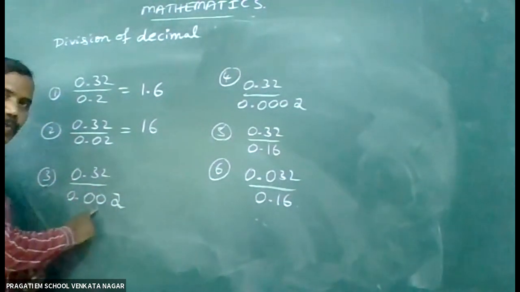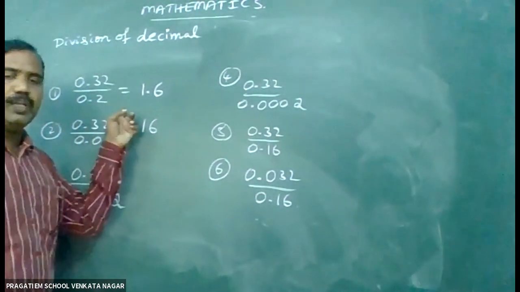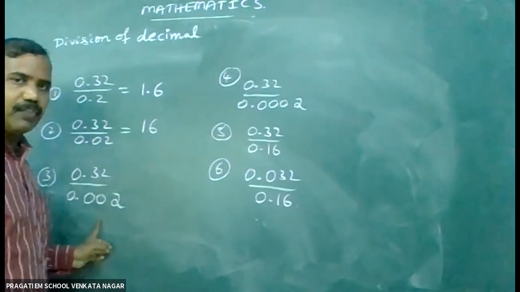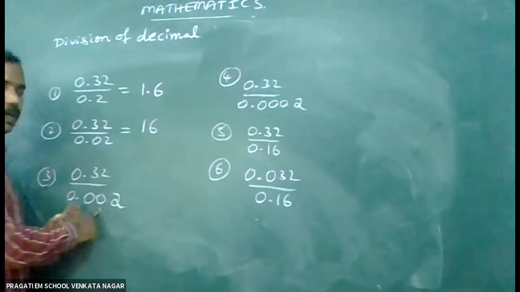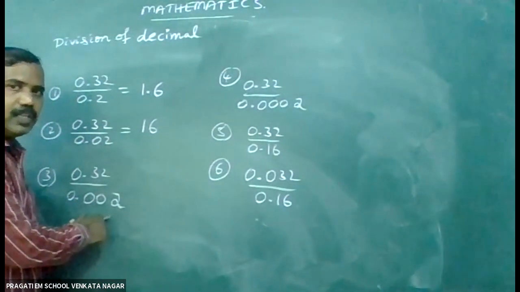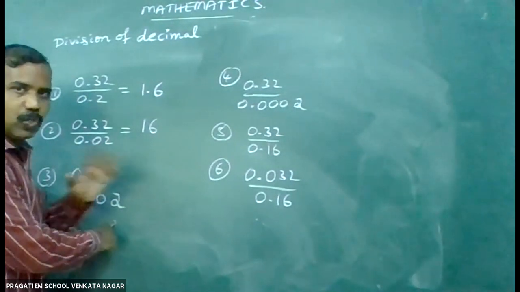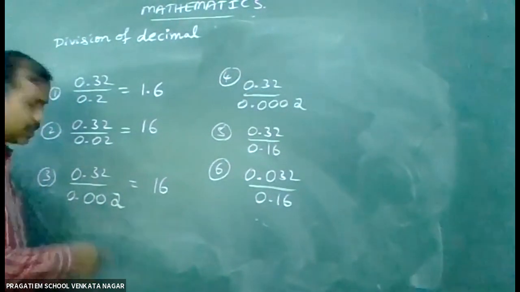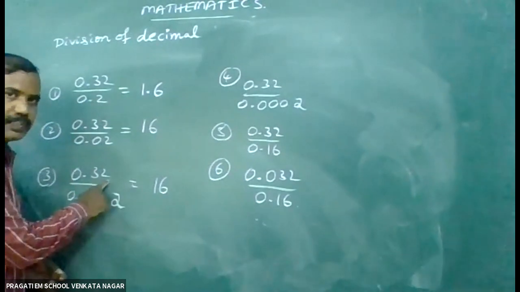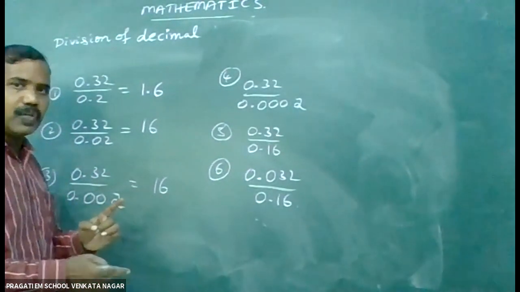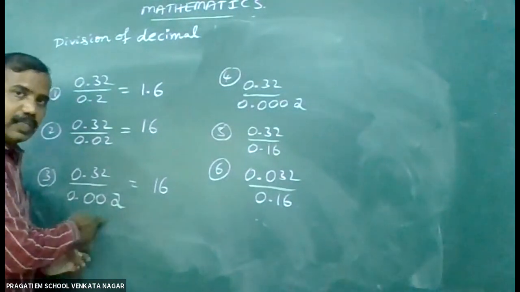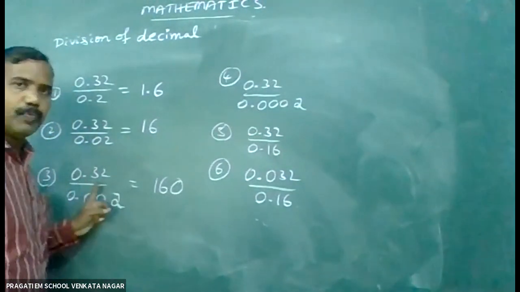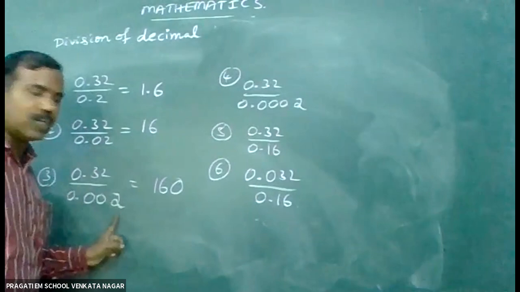0.32 by 0.002. In the first example, I have written that the number of places are more in the numerator, but here the number of places are more in the denominator. If the denominator contains more places, then you have to balance the numerator by zeros. See here, 32 by 2 gives you 16. What next? Here 3 places and here 2 places. The difference is 1. For 1, you have to keep 0 because the denominator is having more places now. That's why you have to keep 0 here. So 0.32 by 0.002 gives you 160.